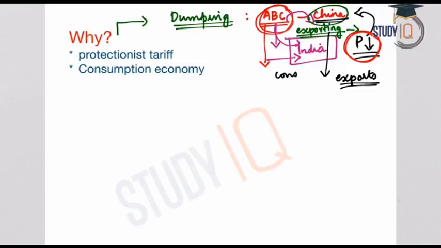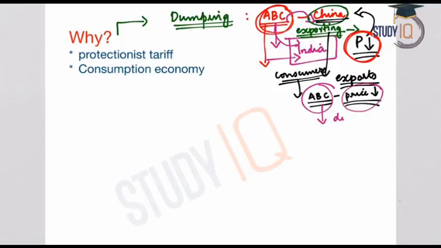The consumers in the Indian economy will depend on the products of ABC because the price is low. So because of the availability of the commodity at lower prices, the consumers will consume the commodity produced by ABC, and this will impact the domestic producers in the Indian economy. There might be some other producers in the Indian economy who are producing the same commodity, but the price would be more than the price of the produce of ABC. So as a consumer, what will we do? We will opt to buy the product of ABC because the price is low. So this is in brief dumping.